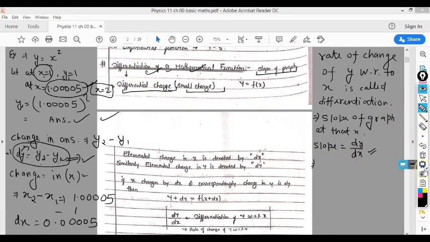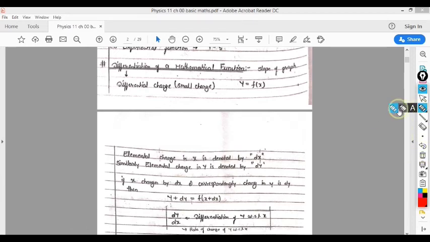For example, if the question is y equal to x square, and I ask you what is the slope of this curve at x equal to 1, then your answer will be this much, dy over dx. But to get this answer you have to do so many calculations. So to get rid of such calculations, we have made some simple formulas, and those are called formulas for differentiation.